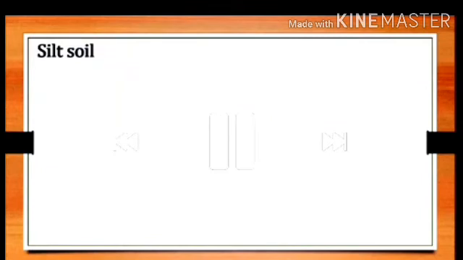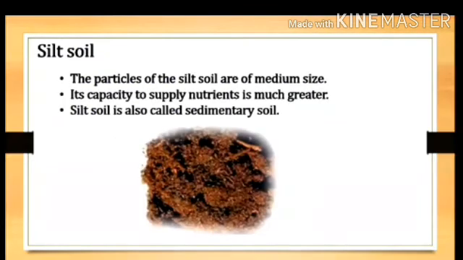Next type is silt soil. Second type, silt soil. The particles of a silt soil are of medium size. Its capacity to supply nutrients is much greater. Silt soil is also called sedimentary soil. The other name for silt soil is what? Sedimentary soil.